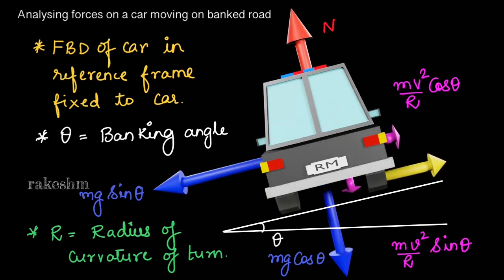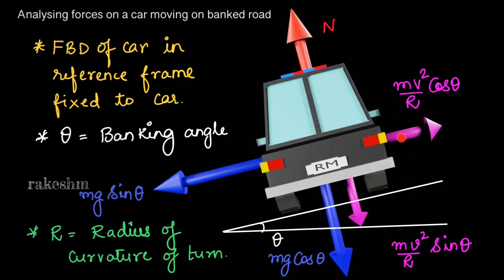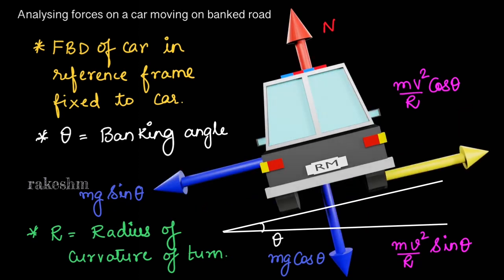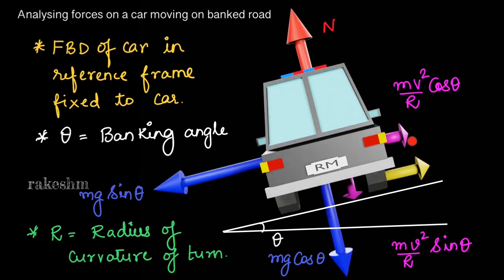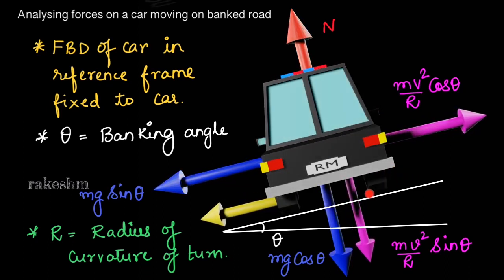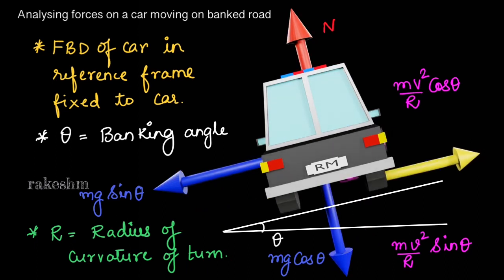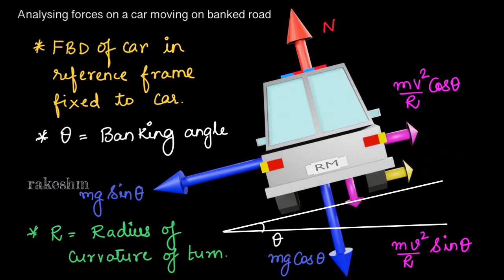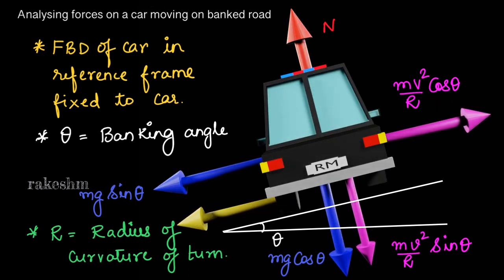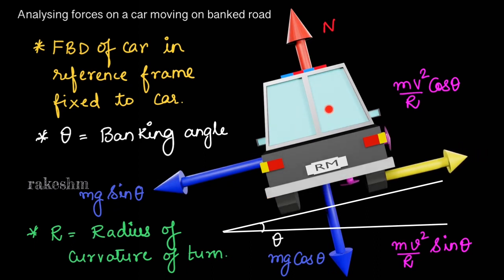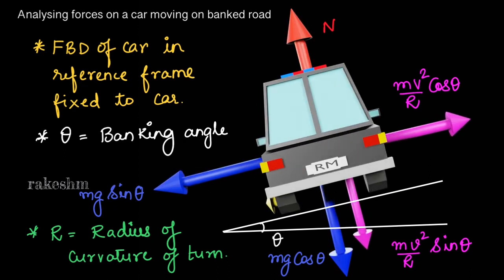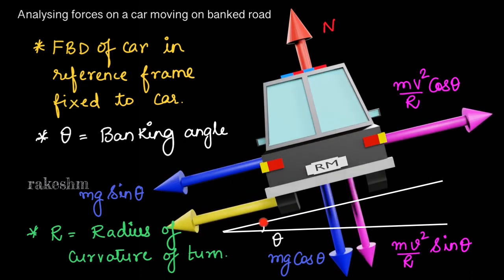As the speed of the car is increasing, the centrifugal force on it is increasing. You can see the two components of the centrifugal force are increasing. And as both components increase, the friction, which is a self-adjusting force, decreases and becomes 0. As the centrifugal force increases even more, in the frame of reference of the car it tends to be pushed outwards. So friction supports that, and the friction acts in this direction.